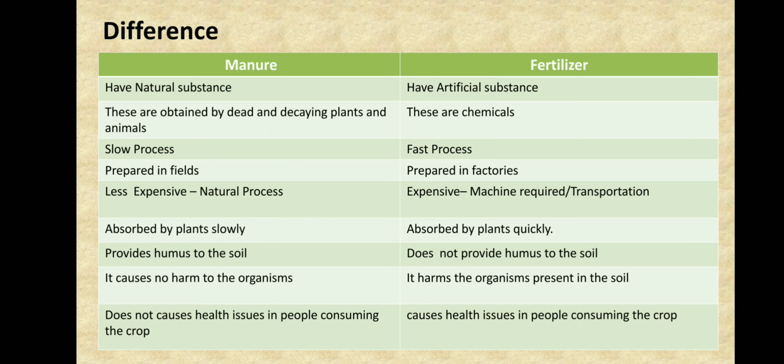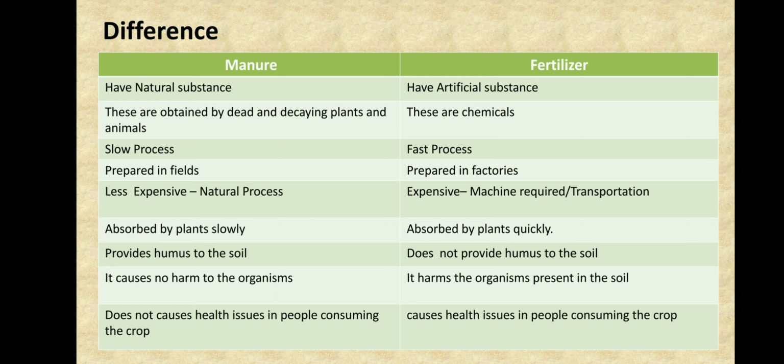Fertilizers are expensive, whereas manures are less expensive. Manures are absorbed by the plant slowly because they are organic, whereas fertilizers are absorbed by the plants quickly as they are chemicals. The next point is that manures provide humus to the soil. We have discussed what humus is. It is the nutrients given to the soil for crop yield and growth. Chemicals don't give us this humus, only manures can. So manures provide humus to the soil, whereas fertilizers don't.